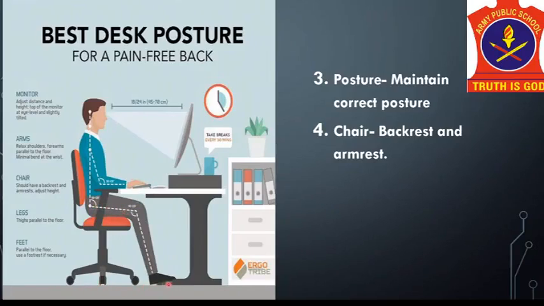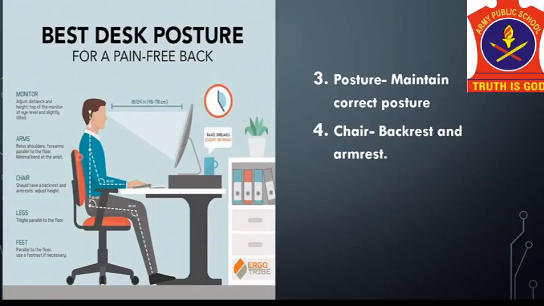Your feet should be flat and you can use a footrest also. Your back should be straight. And for the chair, you can use an ergonomic chair or a chair with a backrest and an armrest, because a contoured chair helps circulate blood more freely by relieving pressure on the legs.